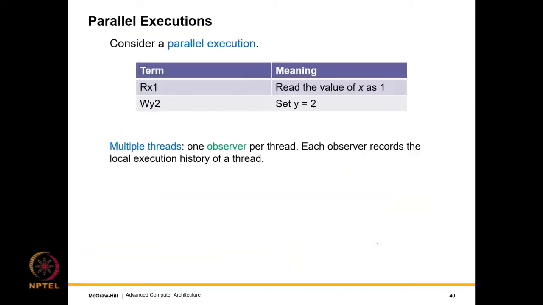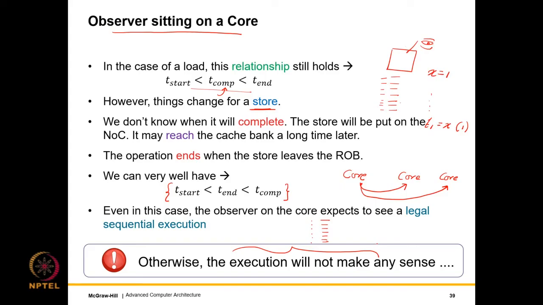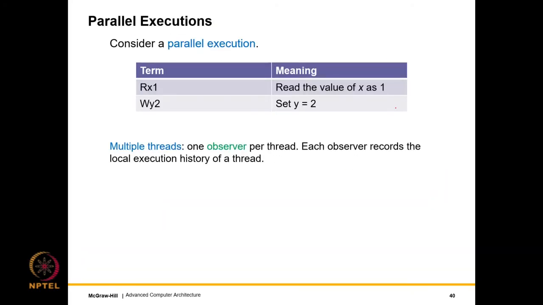Okay, so let's keep moving. Now let us consider a parallel execution where we have multiple cores. In this case, we could have had multiple cores, but we were still looking at a single thread. But now we'll look at multiple cores, each running a thread.